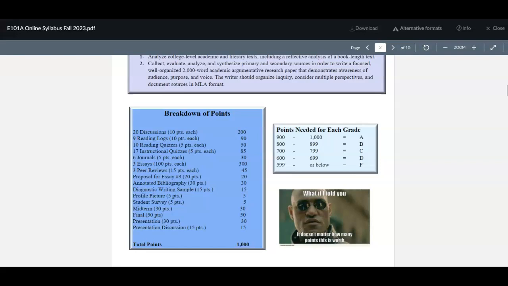So there are 1,000 points in the class. A total of 900 points at the end of the semester will earn a student an A, 800 points will earn a B, 700 points a C, 600 points a D, and students who earn 599 points or less will earn an F. There is extra credit in the class that is not listed here. And I will talk about that in just a little bit.